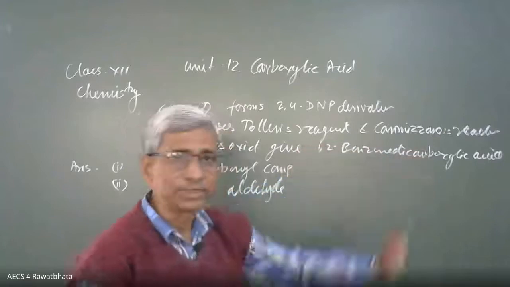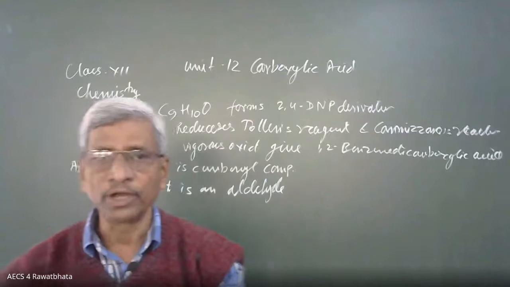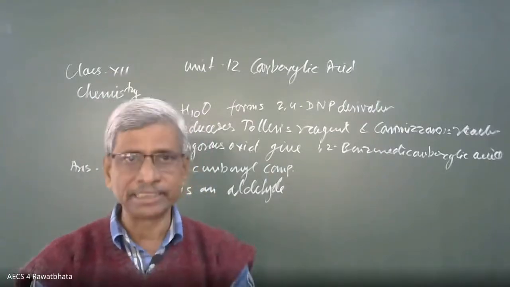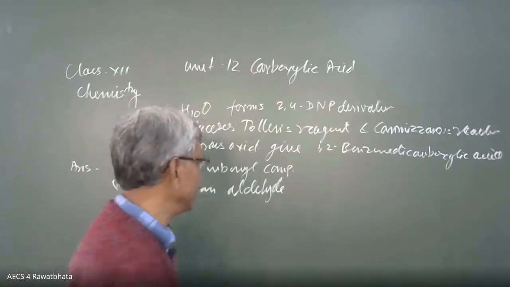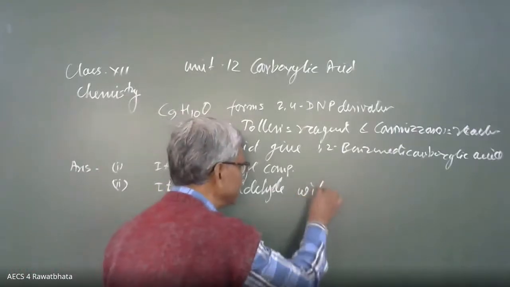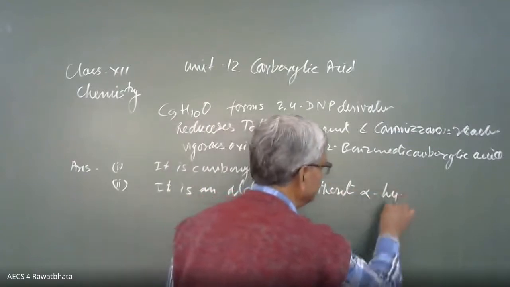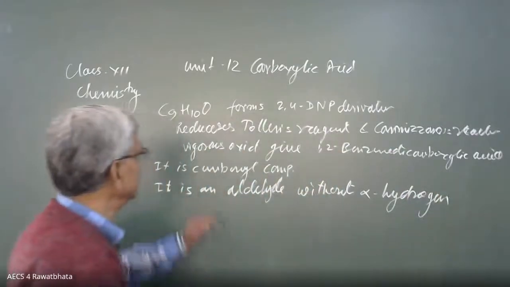And Cannizzaro reaction means it is not having alpha hydrogen. Alpha hydrogen is not available. Aldehyde is there, which is not having any alpha hydrogen. That is another point.